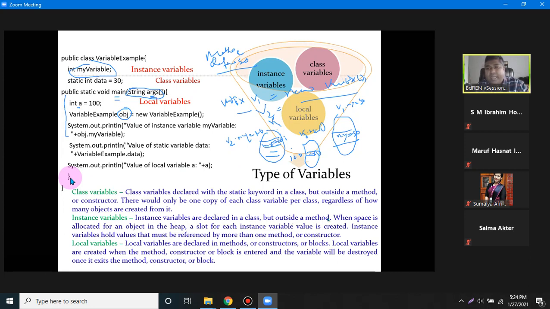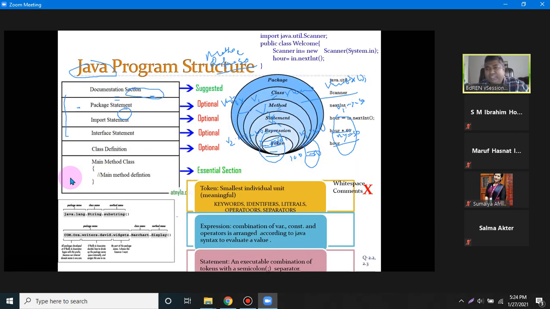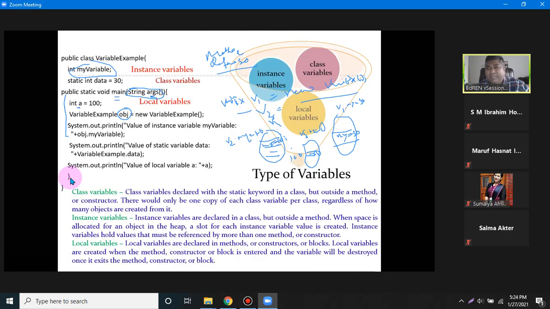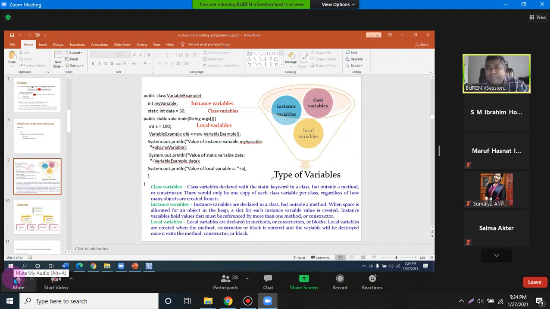So I think that's it for today's class. So far I have discussed the basic elementary class. We talked about identifiers, keywords, and Java programming structure, as well as class variables and the difference between instance and class variables, and showed some programs to see how a package works and how you import from a package. Okay, any questions? If you have any questions, let me know. Anything you want to discuss?